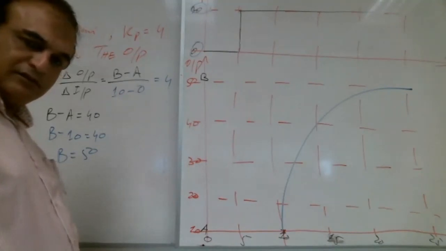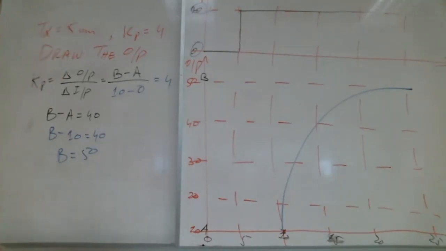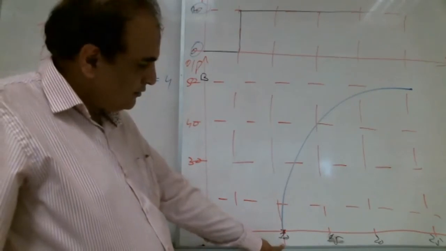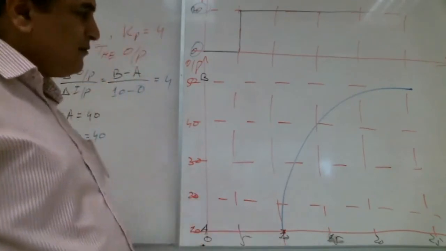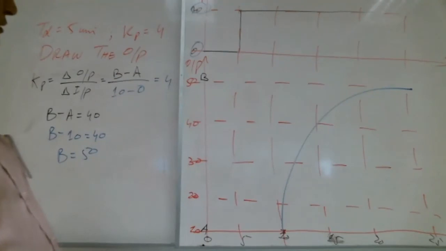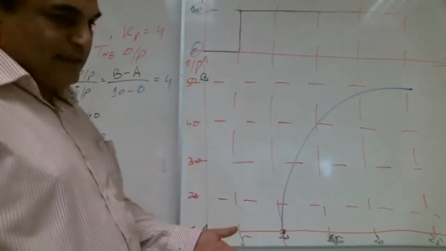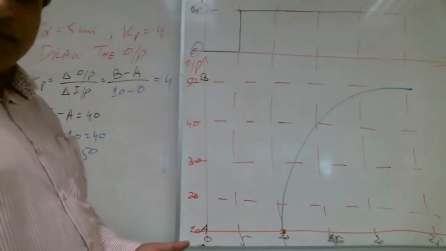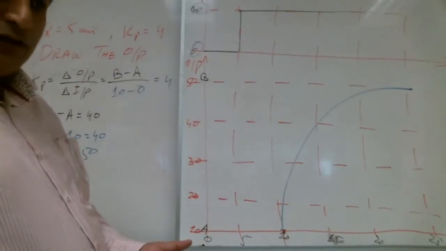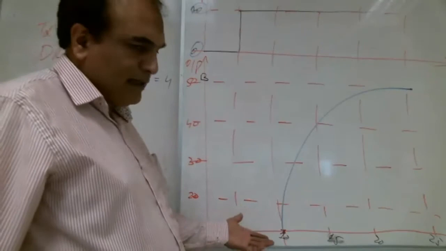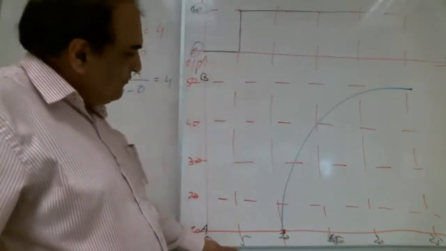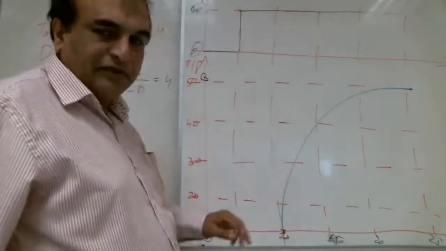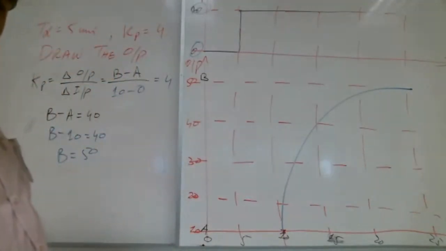Yes, teacher. Why, teacher, did you choose 10 as your T2? What is that time? That time is T2 minus T1. How much is that time given? 5 minutes, right? So 10 minus 5, 5. So input we are applying at 5 and we are starting the output at 10 minutes, right? Any other question?